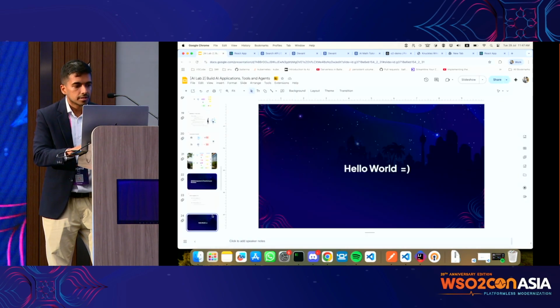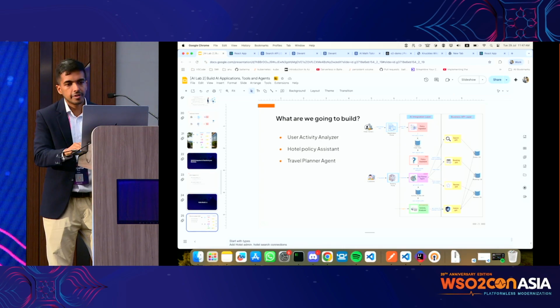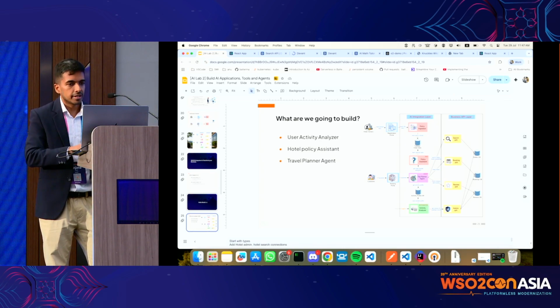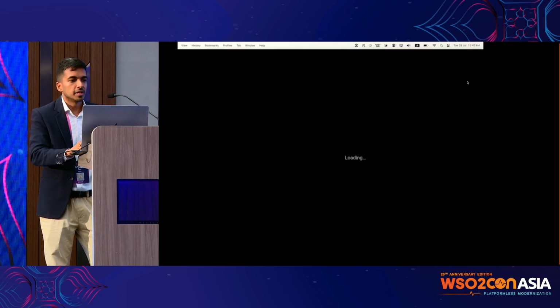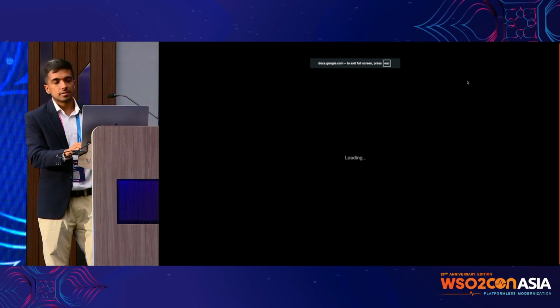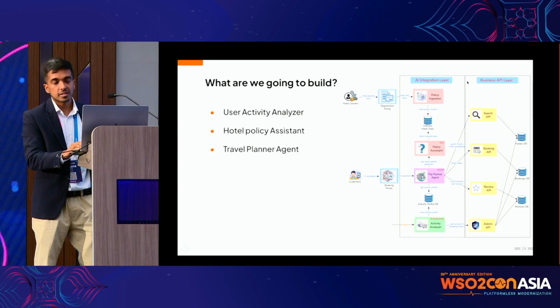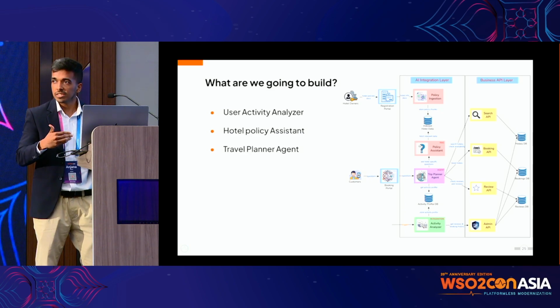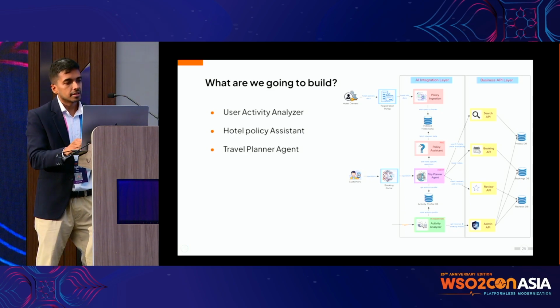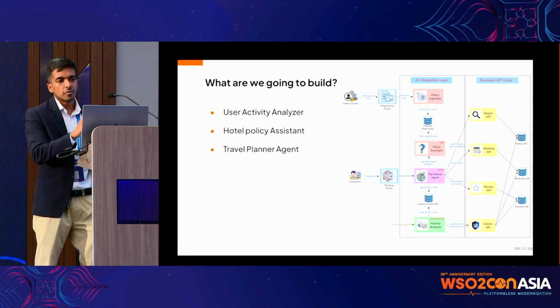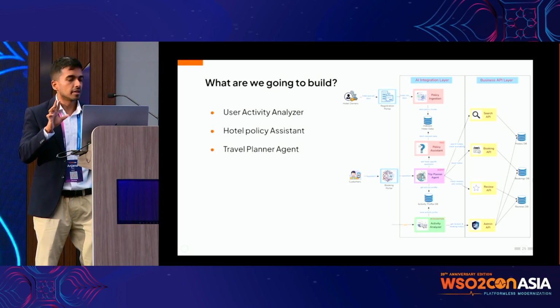Yeah. So if we go back to the slide, what are we going to build today, right? Nadheesh already explained some parts of this, the theory part of it. What we are focusing on is three main components.